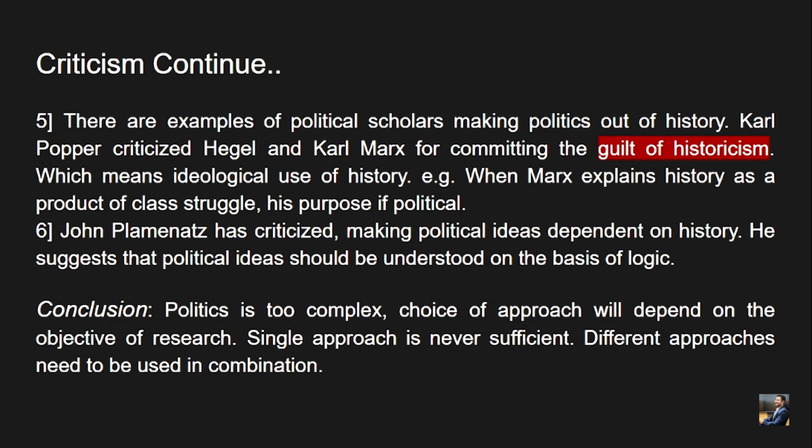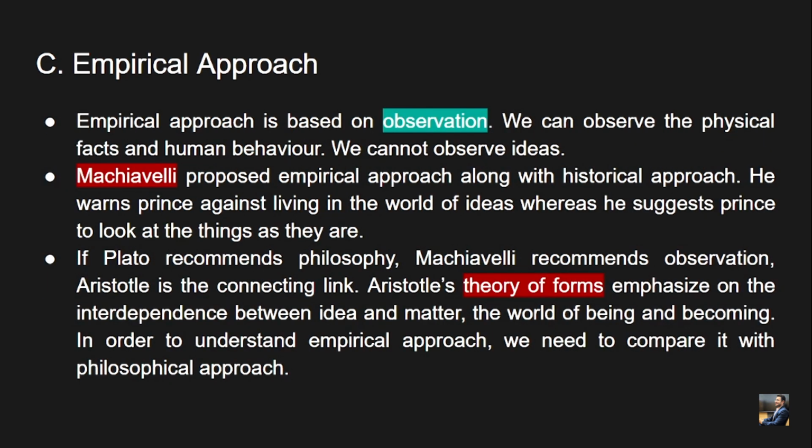Okay, so the third is the empirical approach. So what is the empirical approach? A quick revision, guys. We were seeing what political science was. Then we saw the characteristics. We have seen the various approaches of political science, like the traditional approach, and under the traditional approach we have seen till now the philosophical approach first, second the historical approach, and third now we are seeing the empirical approach.